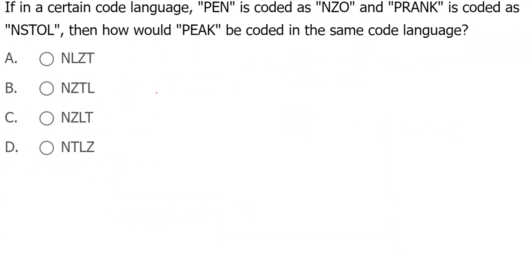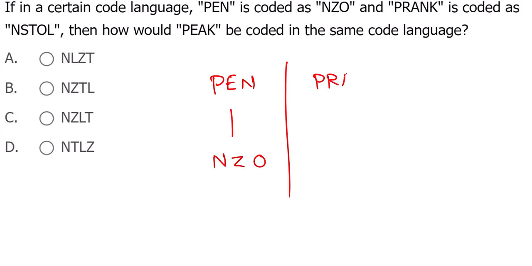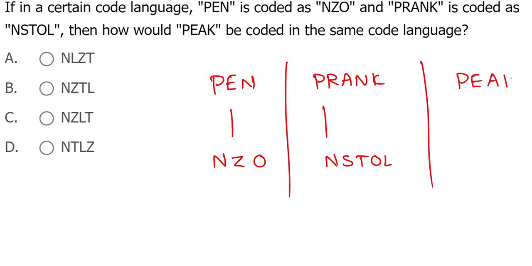Coding and decoding related. Pen is given as NZO. Prank is given as NSTOL. Peak is given as what? So one thing here, P is the starting.